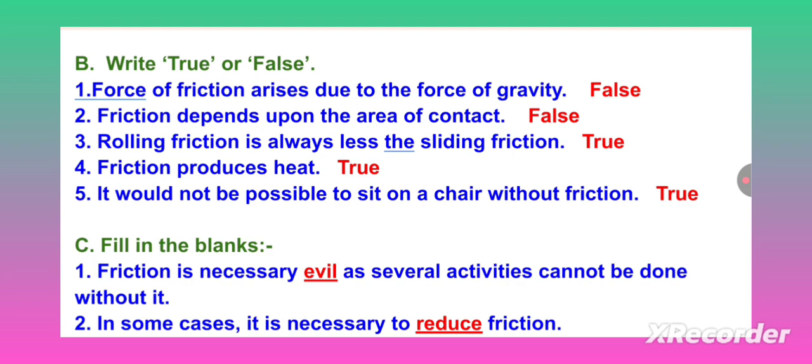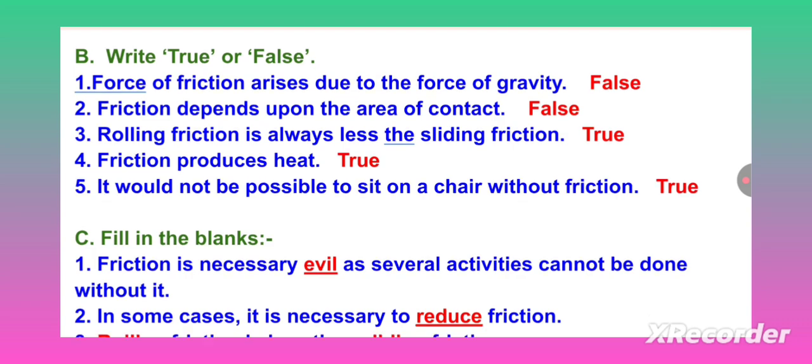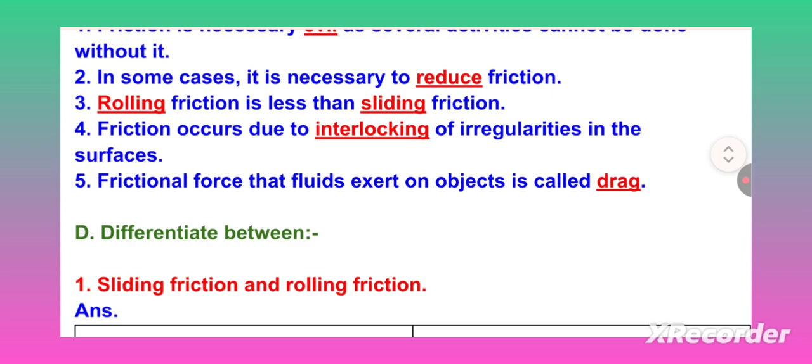It would not be possible to sit on a chair without friction. True. Fill in the blanks. Friction is a necessary evil as several activities cannot be done without it. In some cases, it is necessary to reduce friction. Rolling friction is less than sliding friction. Friction occurs due to interlocking of irregularities in the surfaces. Frictional force that fluids exert on an object is called drag.